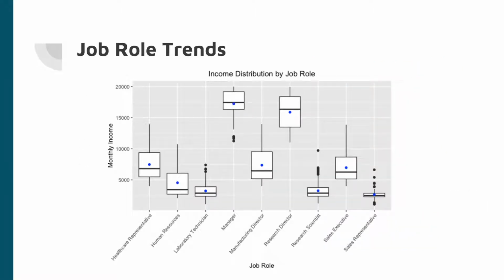We also looked into trends related to specific job roles. Here we see that the incomes for employees vary quite a bit between job roles. Positions like manager or research director have the highest distribution of income, and roles like lab techs or sales reps have the very lowest distributions of monthly income.